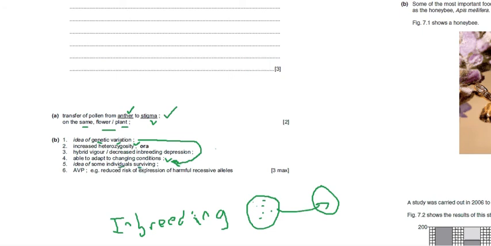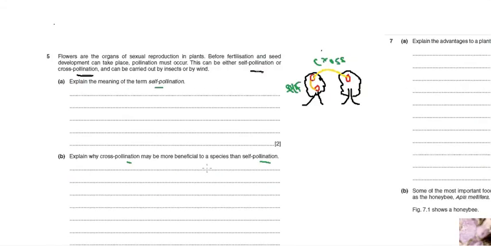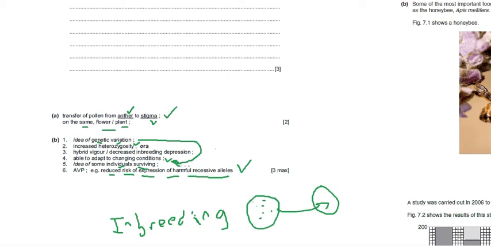And reduced risk of expression of harmful recessive alleles. Reduced risk of expression of harmful recessive alleles. Now, if there is only inbreeding, it means that these harmful recessive alleles will never go away. But if there is cross-pollination, cross-breeding, these recessive alleles can be dominated by a dominant allele, and so they will disappear. Okay, we won't get them in phenotypes. Hope I'm making my point clear.